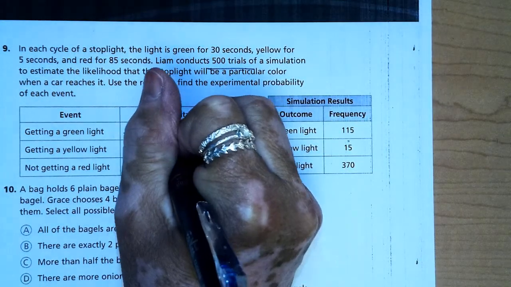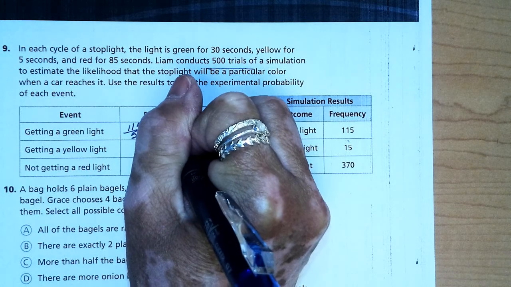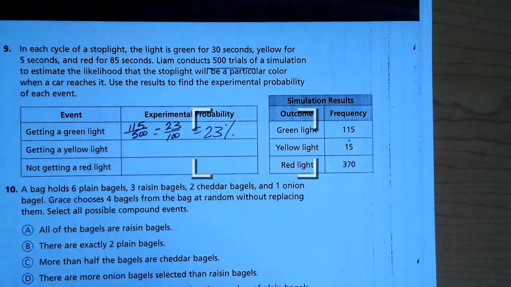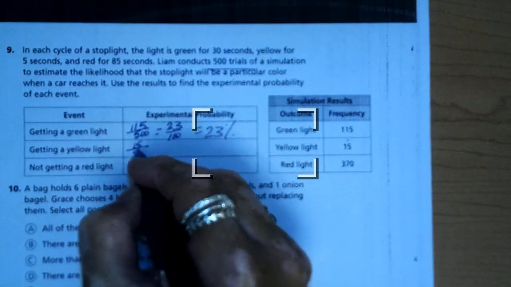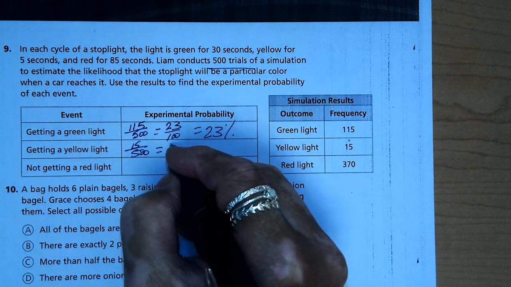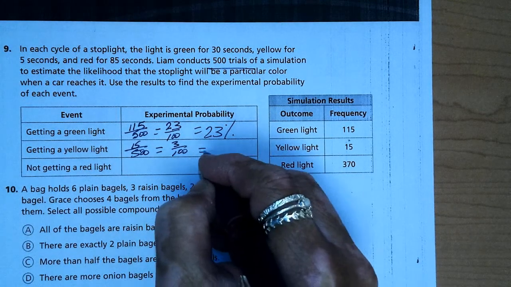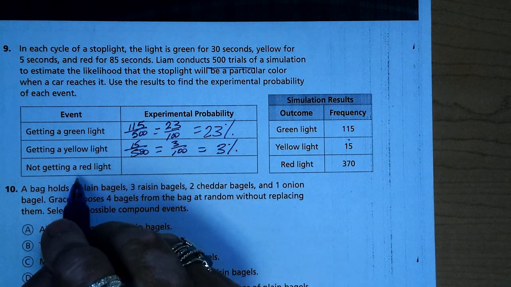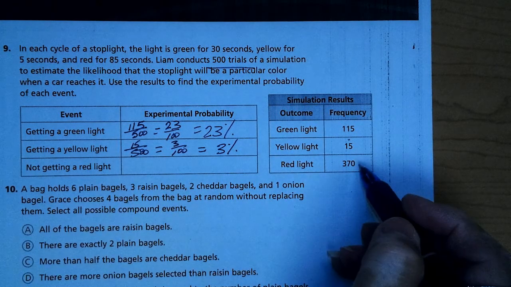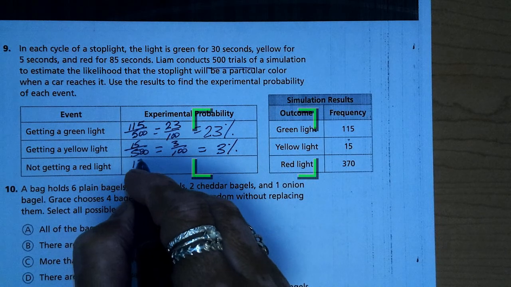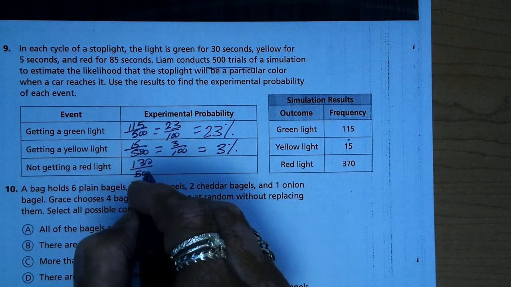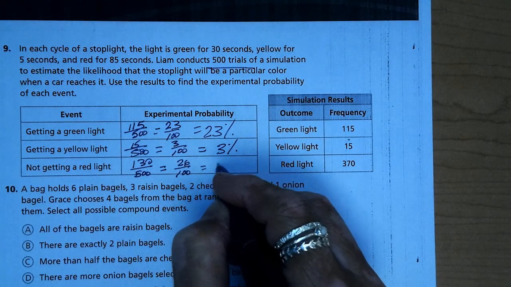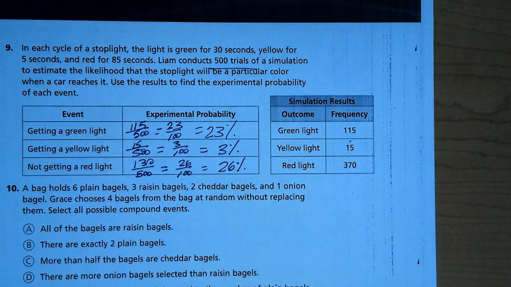Of course, that simplifies to 23 over 100, which would be 23%. Okay, yellow light would be 15 over 500. That reduces to 3 over 100, which is, of course, 3%. And then not getting a red, so that would be these two added together, so that would be 130 out of 500, which simplifies to 26 over 100, which is 26%.